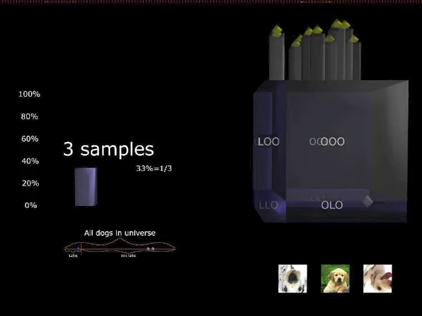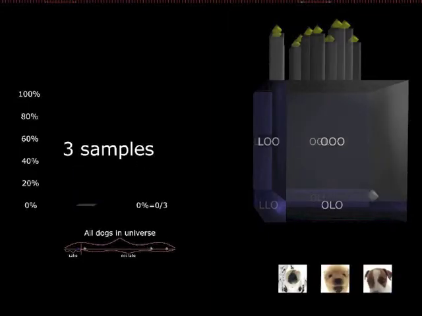In this case, you can see that because of the location of our dart, we picked a Dalmatian and a Labrador puppy, it looks like, and some other kind of crazy dog, I don't really know. And because we picked those 3 dogs, if we were going to use them to estimate the proportion of dogs that are Labradors, we would estimate that 33% of all dogs are Labradors, because 1 out of the 3 dogs we picked were Labradors.